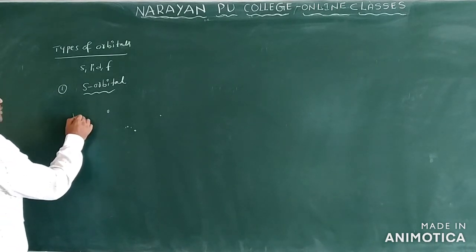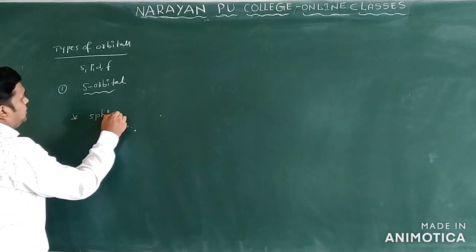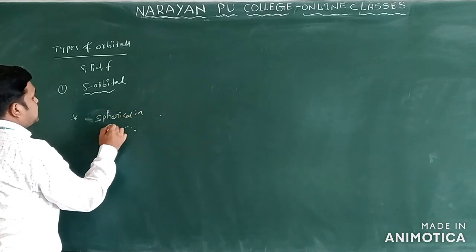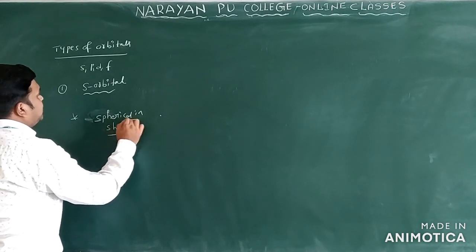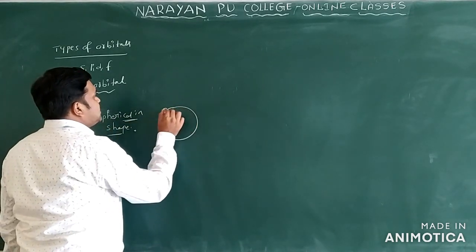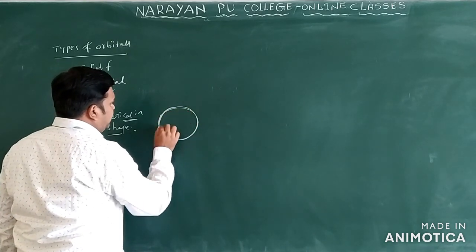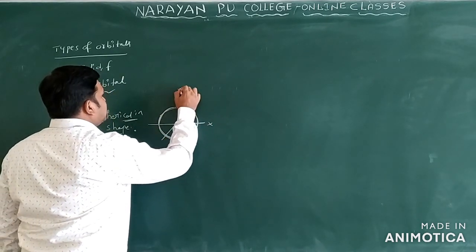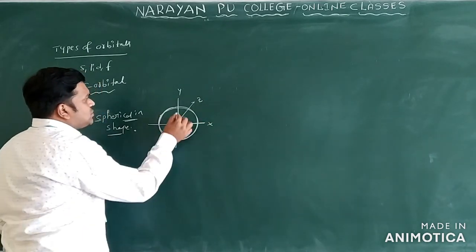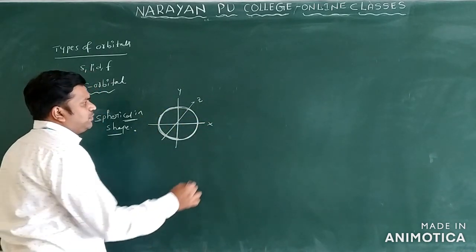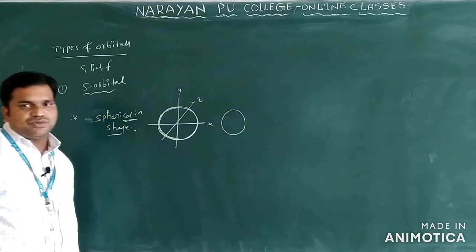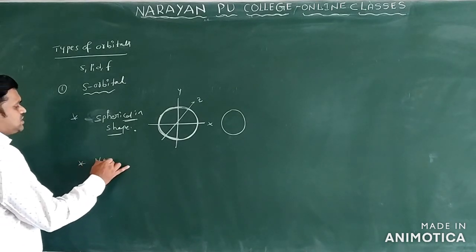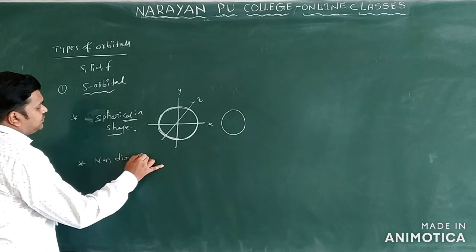What is the shape of the s orbital? The s orbital is spherical in shape. You can see this one, this is the s orbital. You can also draw the three axes here: this is the x axis, the y axis, and the z axis. It is spherical in shape, and generally you draw the s orbital like this. Clear? What other information is there? The s orbitals are non-directional in nature.